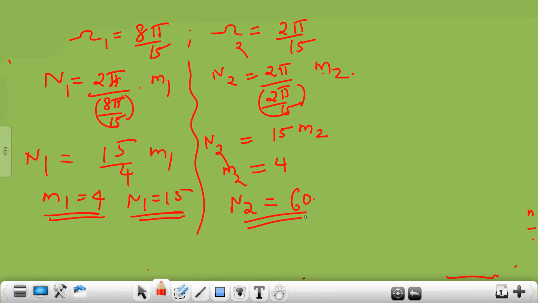Sir, but you told us to use the smallest integer, no, sir? Yes. That is if a signal is alone. If it is having only one term, we can put the smallest integer for M to get N. If it is a combination of more than one signal, then you have to ensure that you are putting the same M values for both the signals.